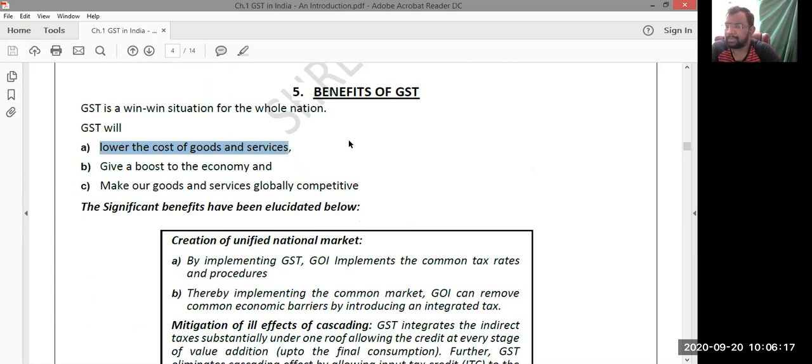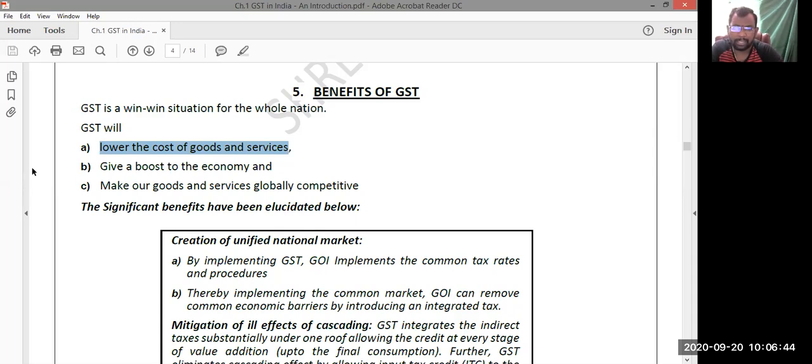Because we successfully eliminated the cascading effect of taxes. So when you eliminate the cascading effect of taxes, obviously the price of the goods comes down. You have seen that example. Before the VAT system, the ultimate selling price to the consumer was 260 rupees. After the introduction of VAT, the ultimate selling price to the consumer is 231 rupees. 29 rupees is the decrease in the selling price.